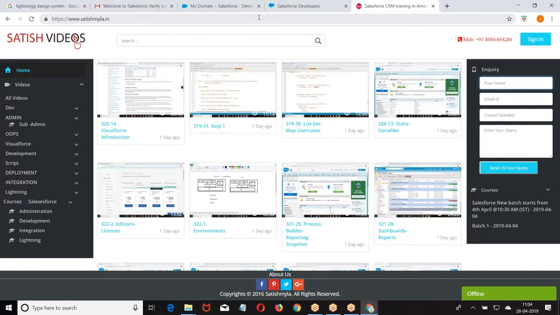Another question is, in the Lightning framework, are we using another framework? Is it Salesforce technology, or is it open source? It is open source, but using that open source, Salesforce has built a couple of components. The Aura framework is open source and can be used in a number of other technologies also.